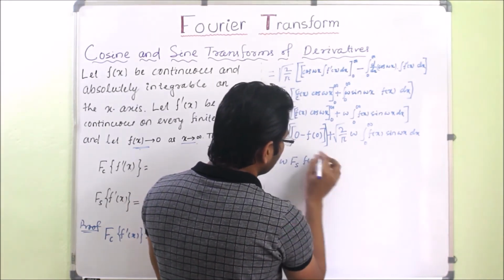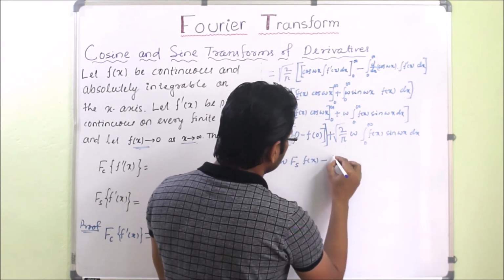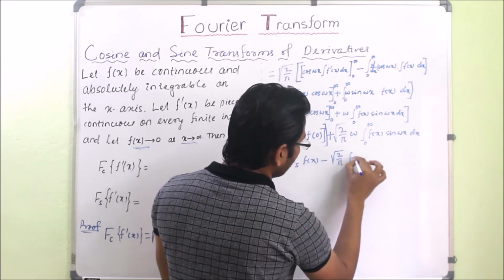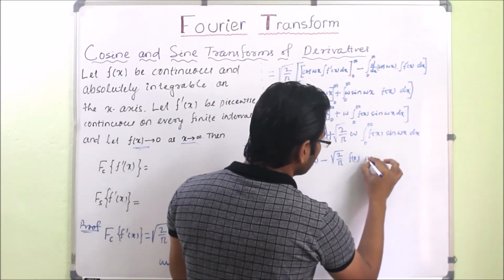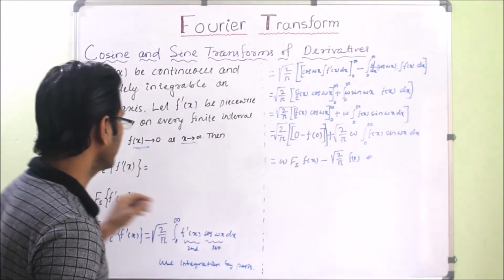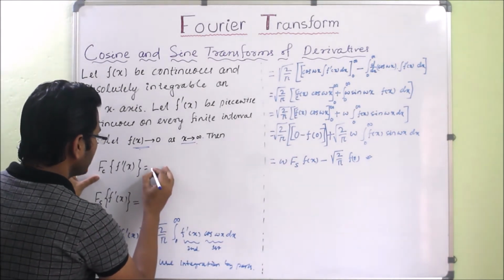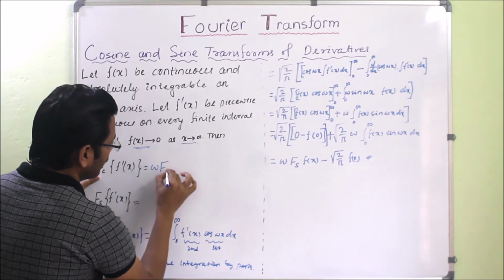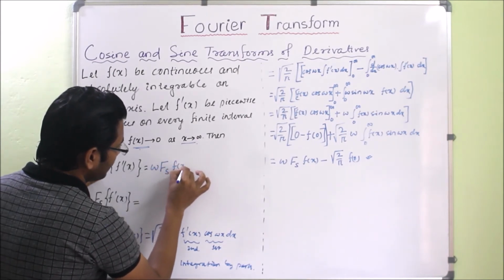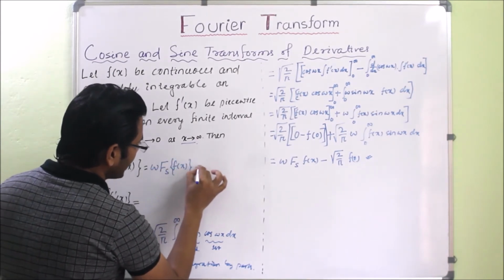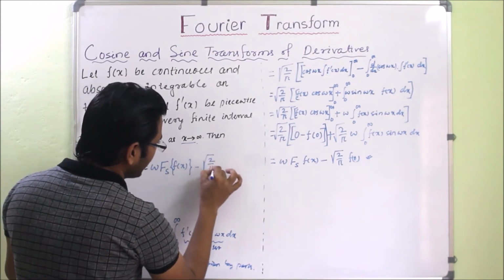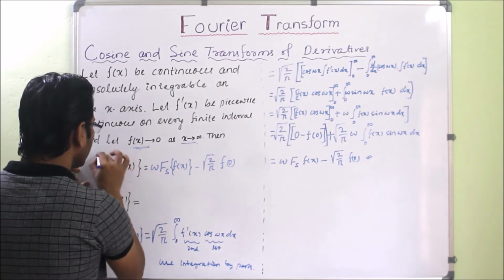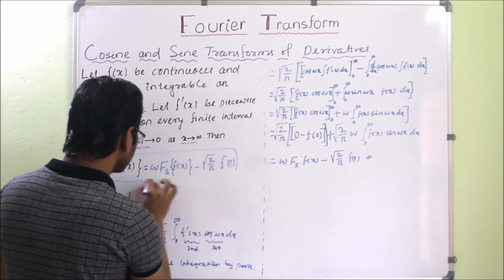Okay, and the first term will be what? Minus square root of 2 by pi f of 0. So in this way we can get the first formula. So Fourier cosine transform of f dash x is w into Fourier sine transform of f of x minus square root of 2 by pi f of 0. So we have to remember this formula, this is our first formula.